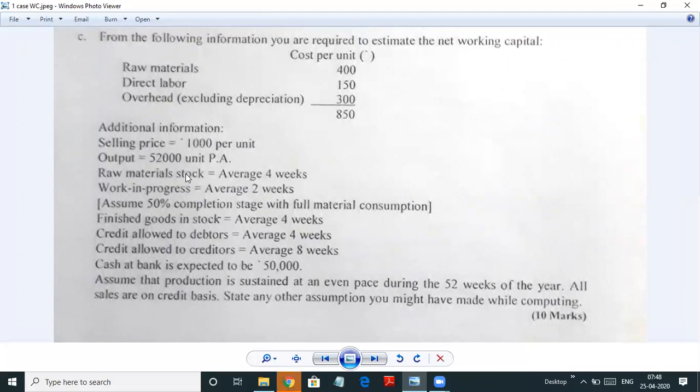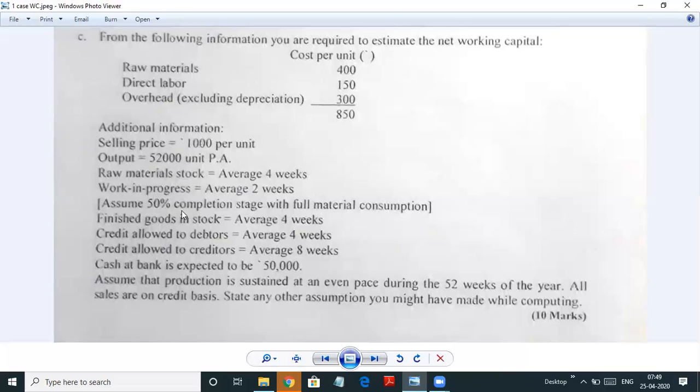And they've given you for how many days the stock will be there. So raw material stock on an average for 4 weeks it will be there in the organization. Work in process will remain for 2 weeks. And here see they have told assume 50% completion stage with full material consumption. So I told you before starting the problem, we have to take raw material full and the other expenses, that is the direct labor and overheads which are given, should be taken as half because it's hardly 50% completion. Finished goods in stock 4 weeks.